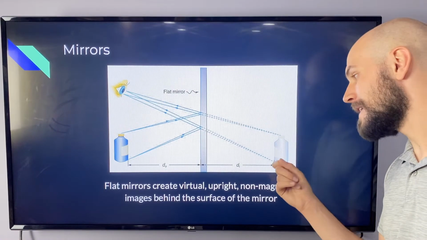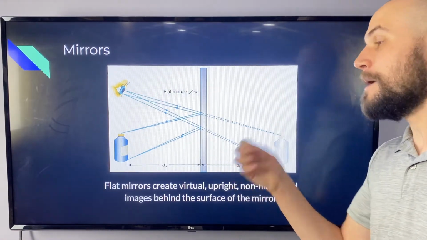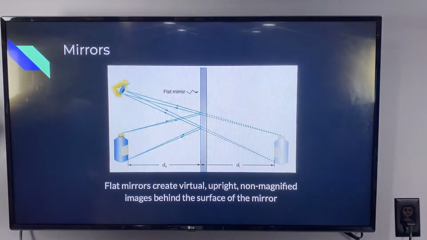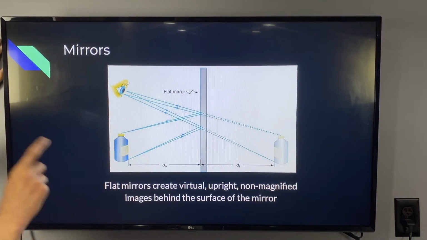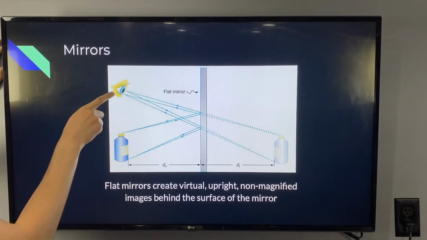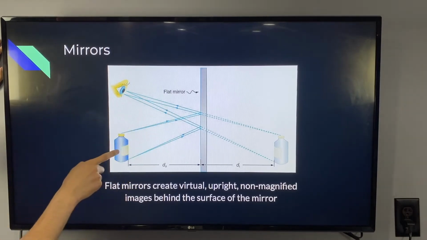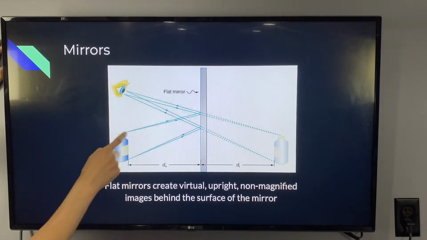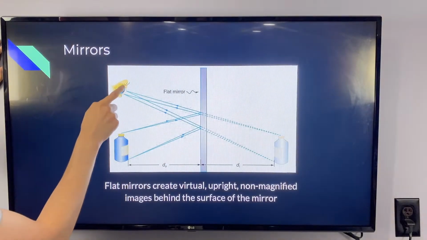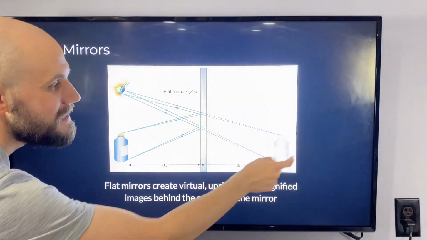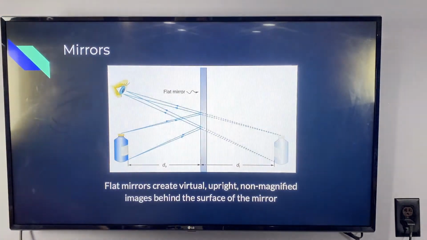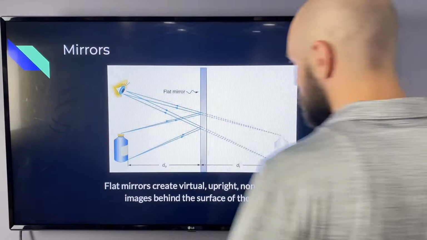There's actually no light rays passing through this point. But our eyes are tricked because in our brains, we think that light always moves in straight lines. So we actually get an optical illusion. When we're seeing this bottle, we are seeing the bottle that's here, but it looks to us that we are looking through a window to see this virtual object through the mirror.